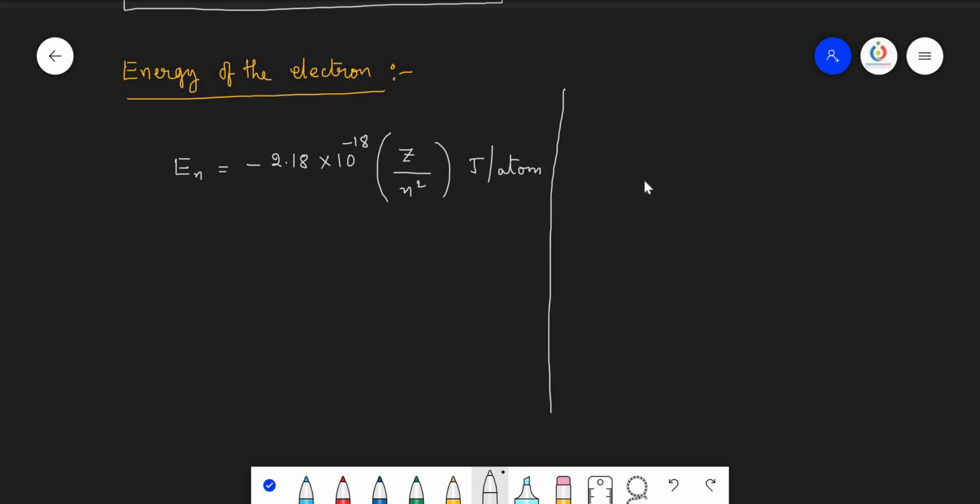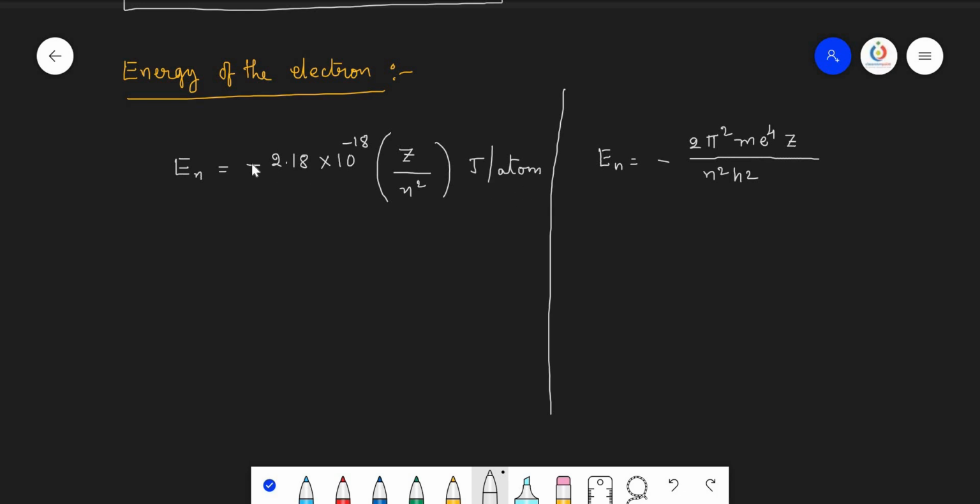Actually, this was derived from the formula En equals minus 2 pi square m e power 4 Z divided by n square h square, where 2 is constant, pi value is constant, mass of the electron is constant, charge on the electron is constant, Planck's constant. So by substituting all these values, we get this much amount of the value, that is 2.18 into 10 power minus 18 joules per single atom.